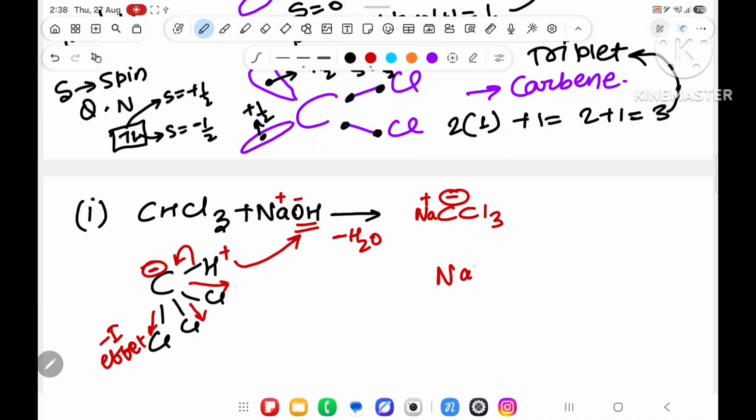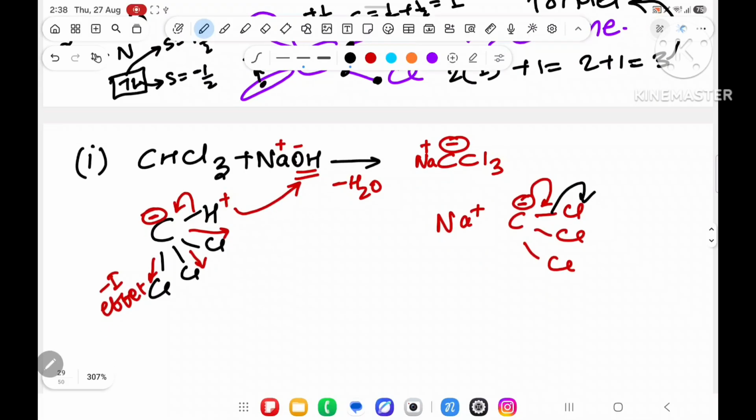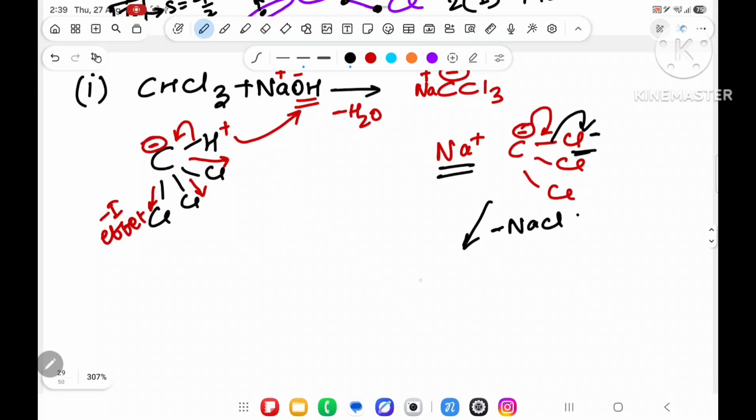If you draw this structure, Na plus, C minus, Cl and Cl. This minus will say, I want to go inside the ring. So what will happen? Once it goes, chlorine has to go outside. So what will you get over here? Na plus and one Cl minus is coming outside. It means NaCl is going outside.